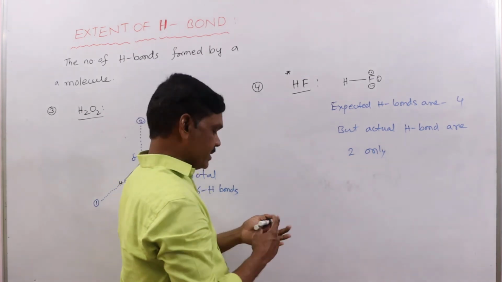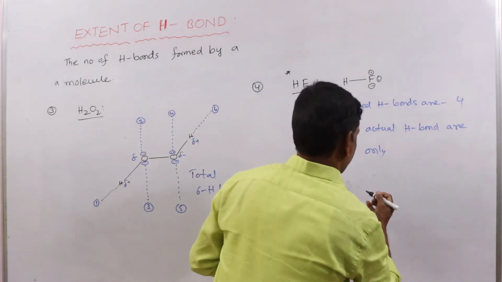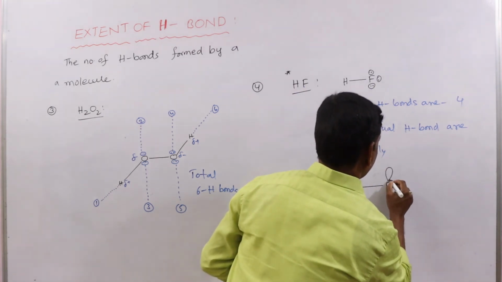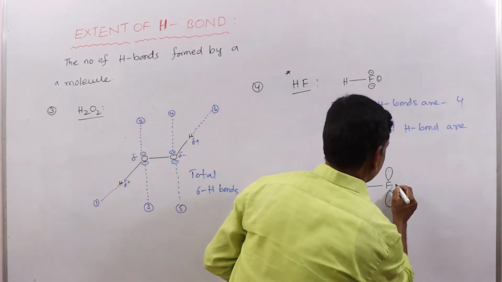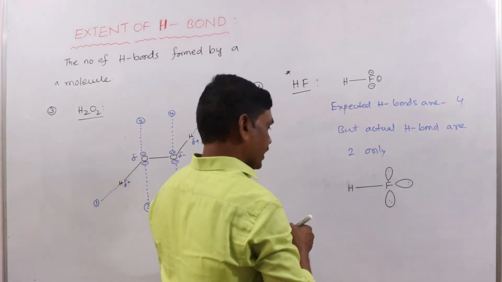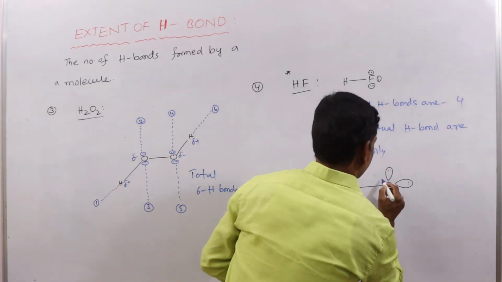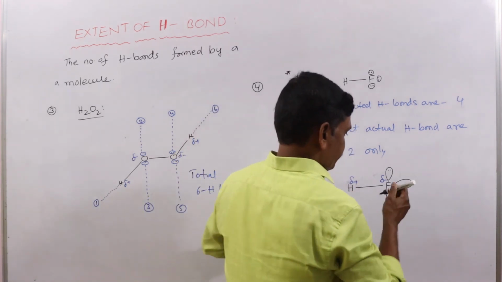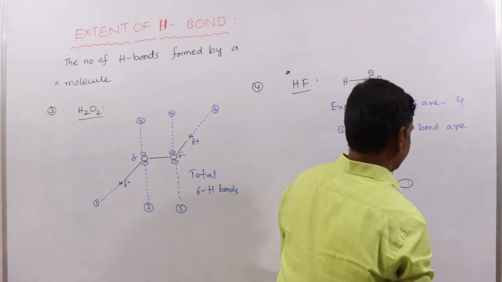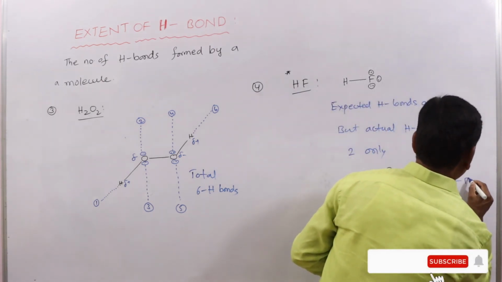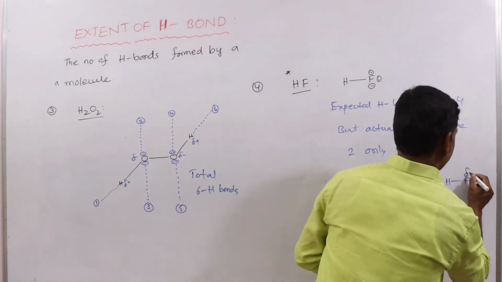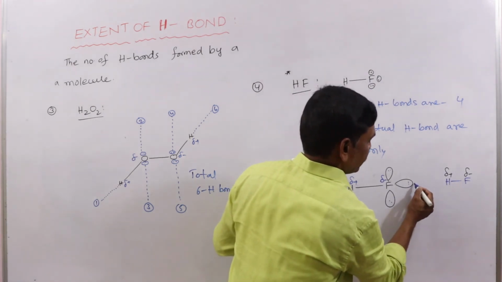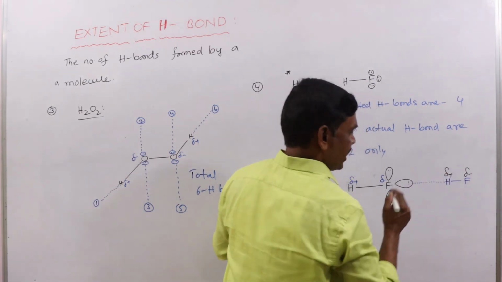Here is the structure of hydrogen fluoride: this is hydrogen, this is fluorine. It has a pair of electrons, another pair, and another pair. It gets a partial negative charge and the hydrogen gets a partial positive charge. A pair of these electrons forms a bond with hydrogen fluoride. Same here: partial negative, partial positive. Between the partially positively charged hydrogen and this pair, a hydrogen bond forms.